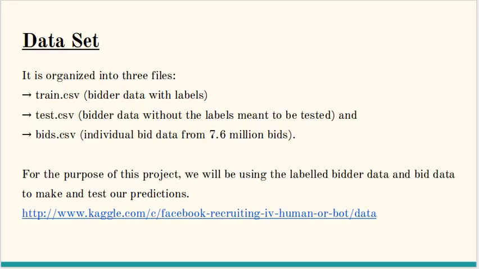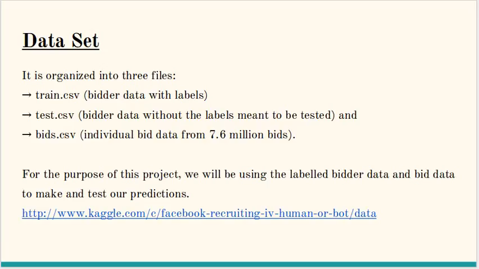Here I would like to discuss my data set. It is organized into three files. One is the training data. It has bidder ID, payment account, address and class as its fields. Another is the test data. It has bidder ID, payment account and address. Here we'll find the class.